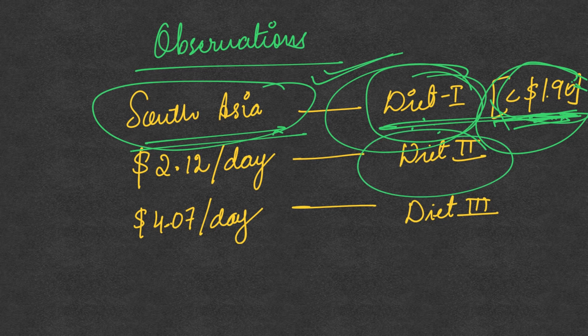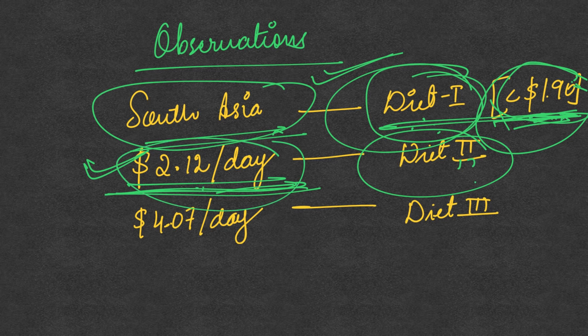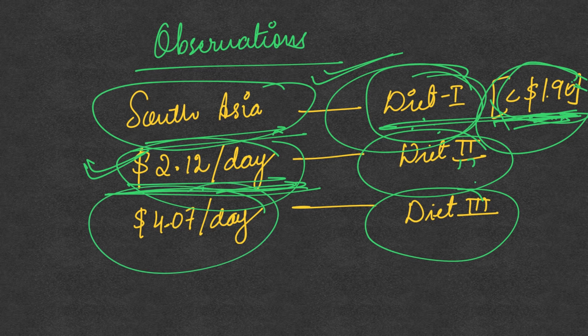For diet 2, that is the adequate diet, it requires $2.12 per day. So this income is more than the international poverty line. Therefore those people who are below or even just above the poverty line cannot afford this kind of diet. The third type of diet, which is a balanced diet or a healthy diet, costs $4.07 per day, and this amount is more than even twice the international poverty line.